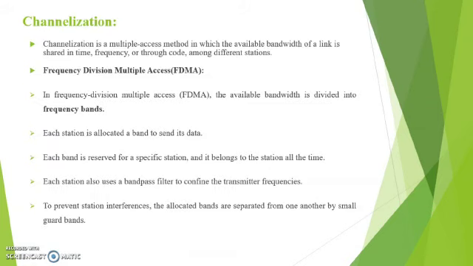Next method is the channelization. It's a multiple access method in which the available bandwidth of a link is shared in time, frequency, or through code among different stations. Three methods are there. First one, frequency division multiple access, FDMA. The available bandwidth is divided into frequency bands. Each station is allocated a band to send its data. Each band is reserved for a specific station and it belongs to the station all the time. Each station also uses a bandpass filter to confine the transmitter frequencies. To prevent station interferences, the allocated bands are separated from one another by small guard bands.